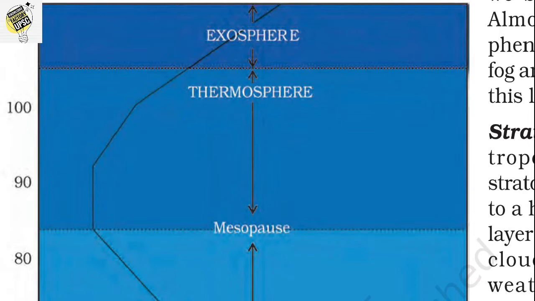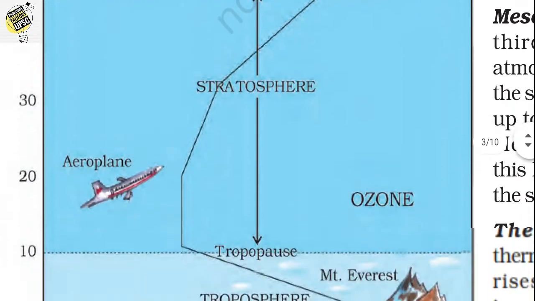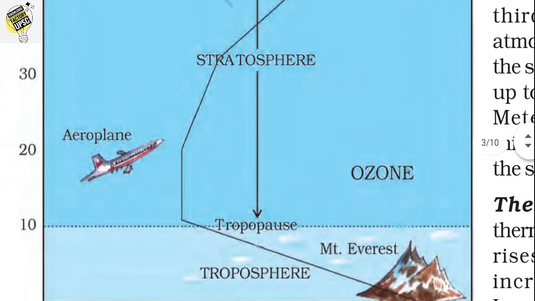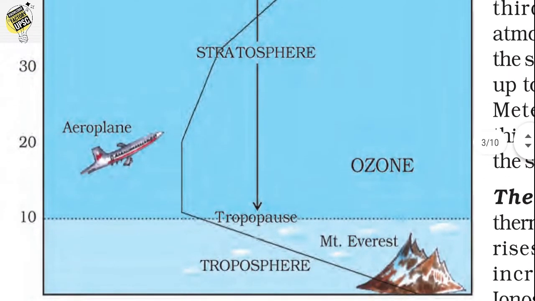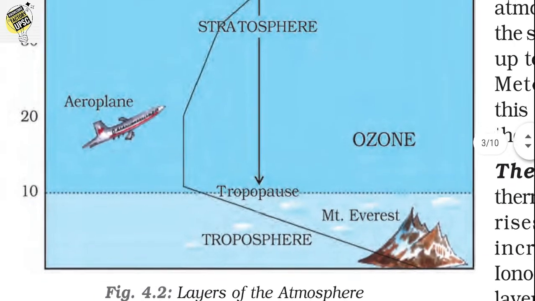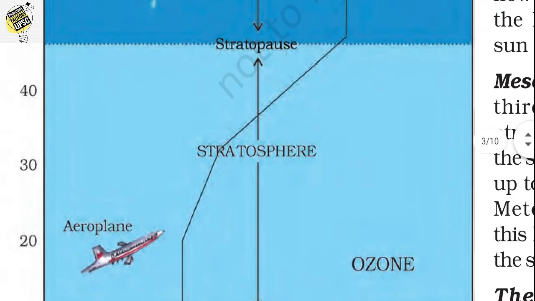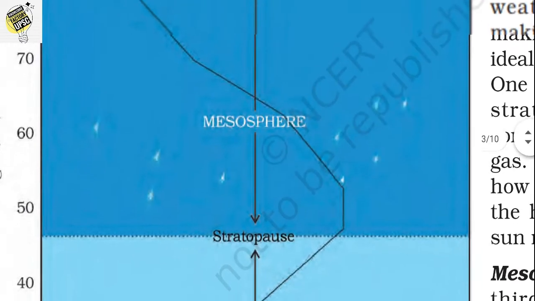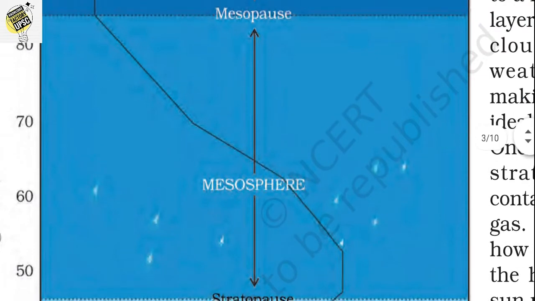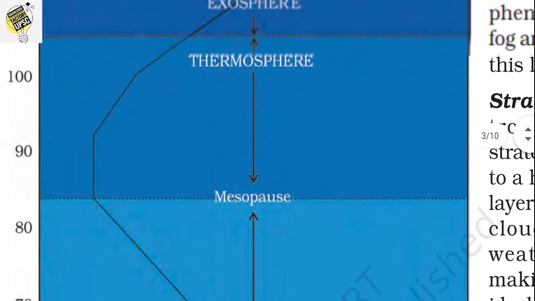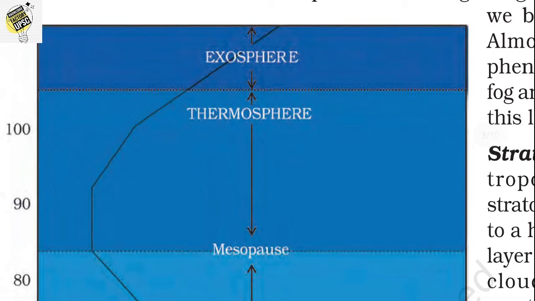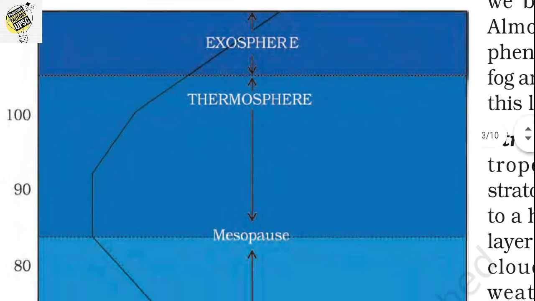Okay, I hope you all understand. First of all, we discussed the troposphere. It's the first layer, and there are clouds in this region. Then there is the stratosphere, where ozone is found and aeroplanes fly through this region. In the mesosphere, we can find that meteorites burn in this region. There is the thermosphere, where radio waves pass and the ionosphere is present. And there is the exosphere, which contains light gases like helium and hydrogen.